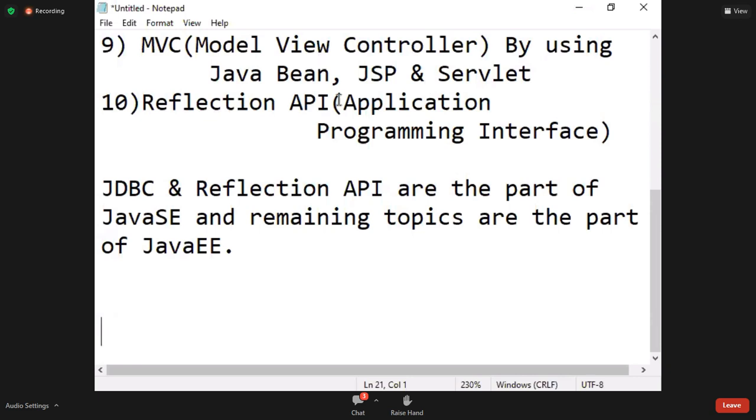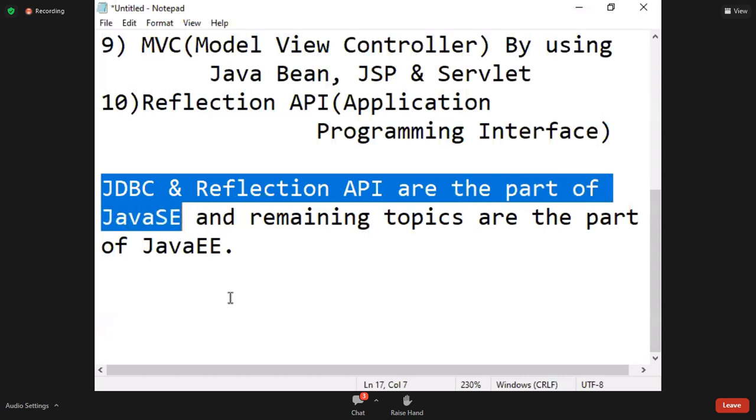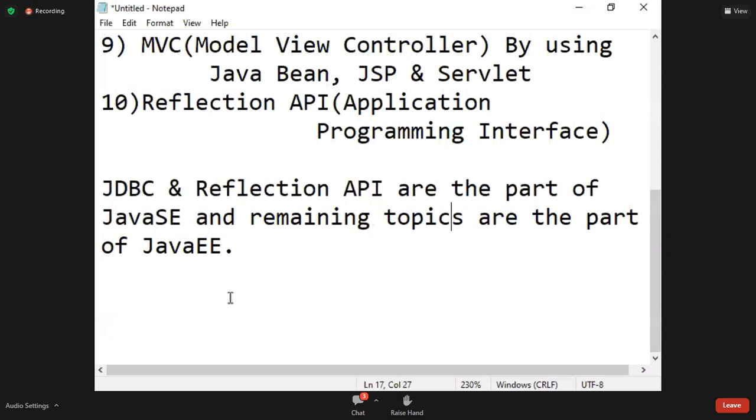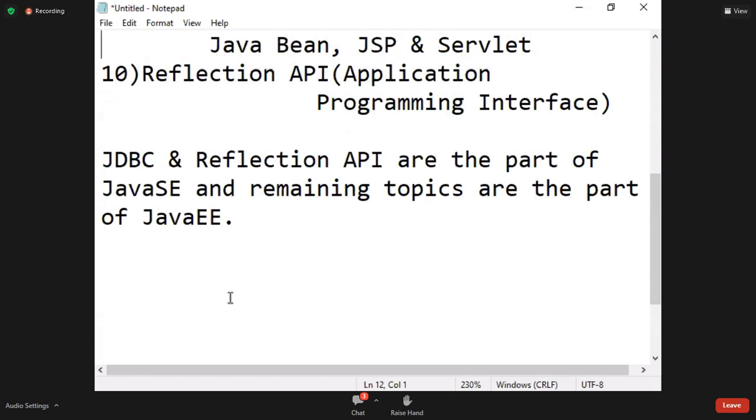Online students, at the end of the session I'll clarify your doubts. Listen to the class. First topic, last topic, JDBC and Reflection API are part of Java SE, and the remaining topics are part of Java EE. So Advanced Java is a part of Java SE and Java EE. Two topics come under SE, the remaining topics come under EE.